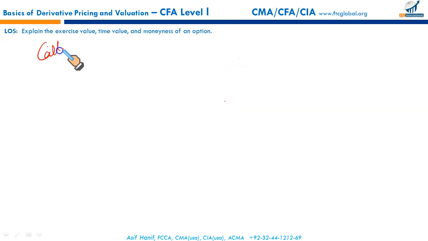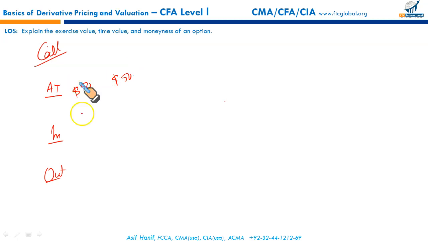Okay, let us first discuss the call option in 3 different situations: at the money, in the money, and out of the money. Let's say you have a call option that gives you the right to purchase an asset at $50, and the asset happens to be in the market for $50. It means the call option is at the money, right?